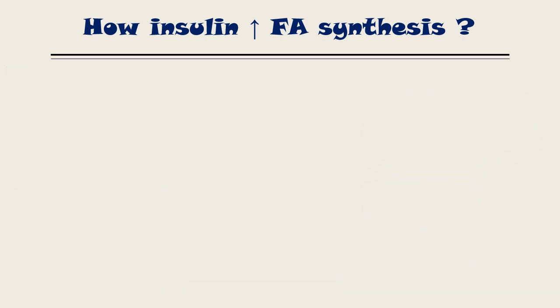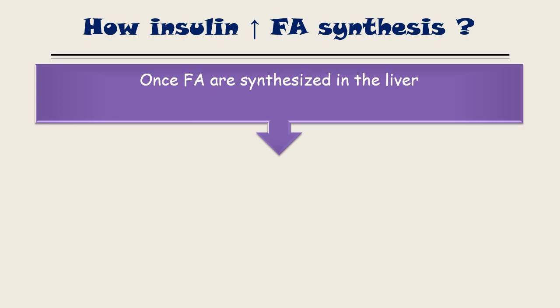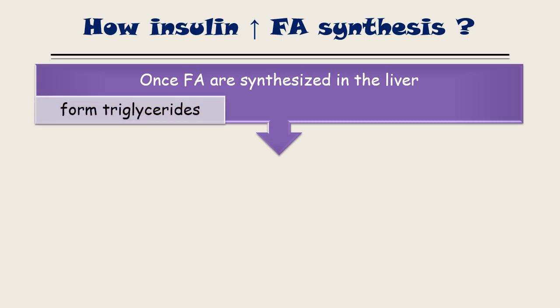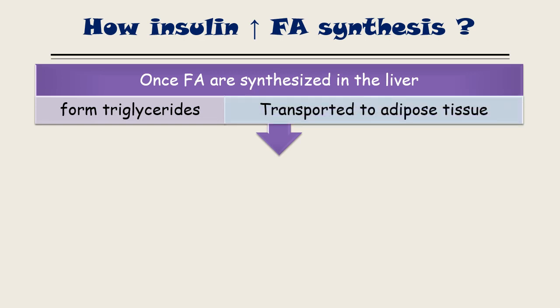Once enough fatty acid is synthesized in the liver, it converts the fatty acid into triglyceride. In order to make a triglyceride, three fatty acids bind with glycerol. It makes a triglyceride, which is then transported to the adipose tissue. This triglyceride is just to transport the fatty acid to the adipose tissue.